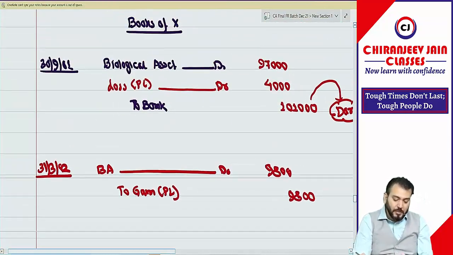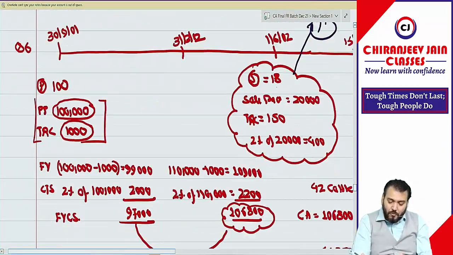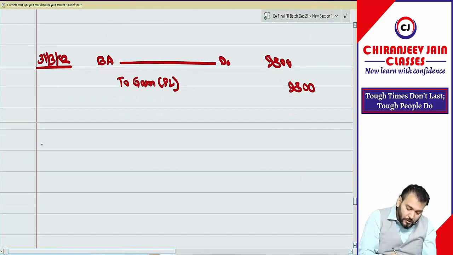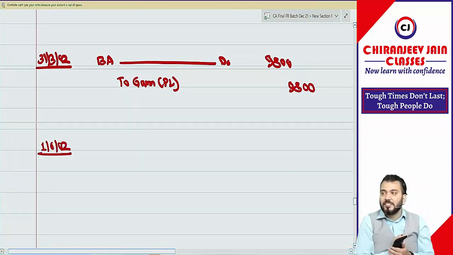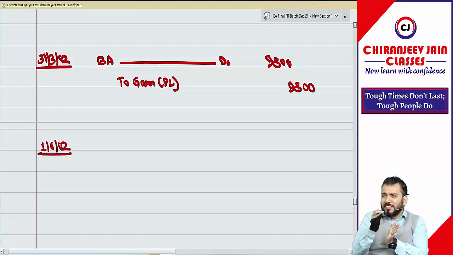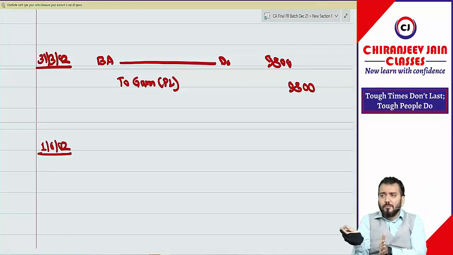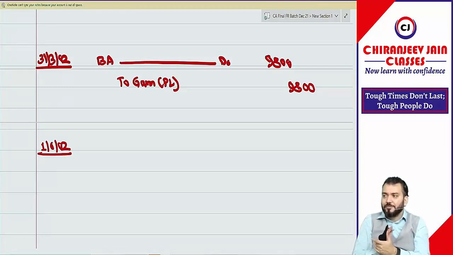Understood. Then a sale transaction on 1/6/2002. Look at this sale of cattle. The sale of cattle will be ordinary activity or will this not be an ordinary activity? What do you think?